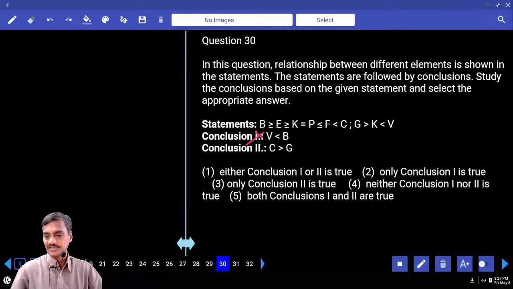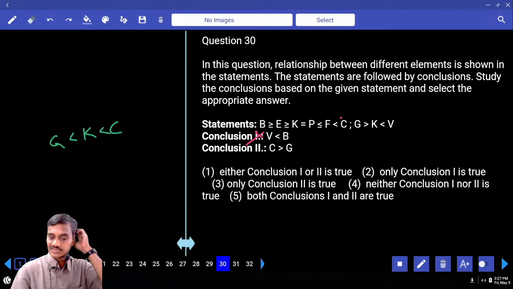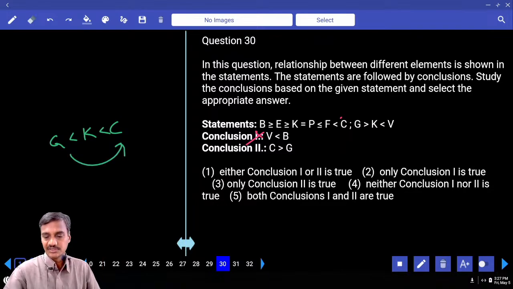Next one, C and G. Now C is here, G is here. Which element is common? K. K lesser than C, and G lesser than K. G lesser than K, K lesser than C, G lesser than C, C greater than J. And so what is your answer? Only 2.